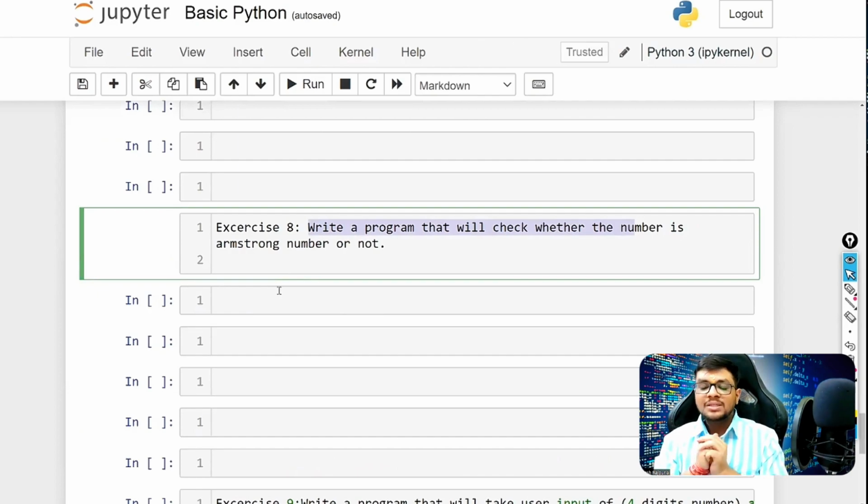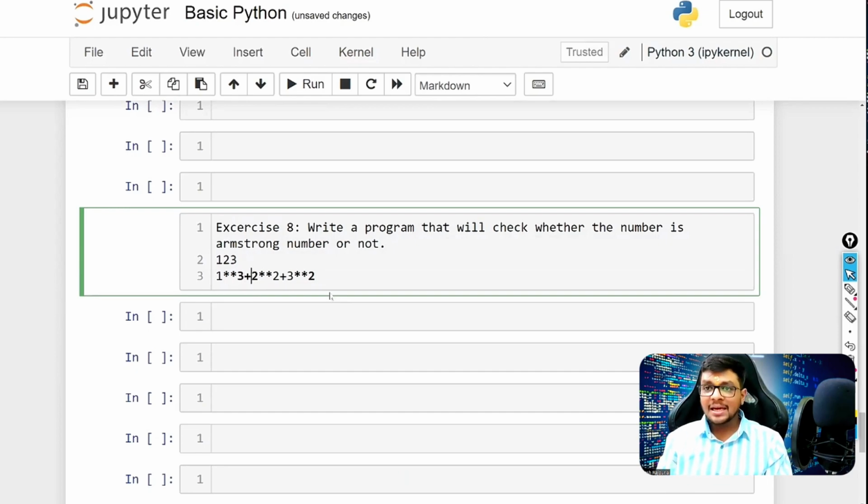An Armstrong number is basically where you raise every digit to a power. So for example, you have 1, 2, 3. You would take the cube of everything. So if you have the number 1, 2, 3, you would take the cube of 1, the cube of 2, the cube of 3. If the sum of all these cubes is equal to 1, 2, 3, it is an Armstrong number.